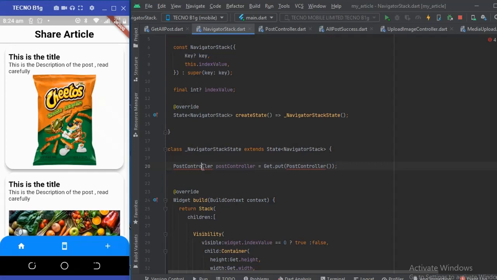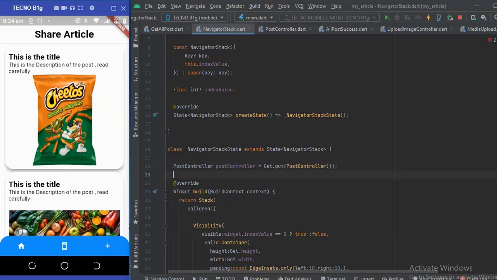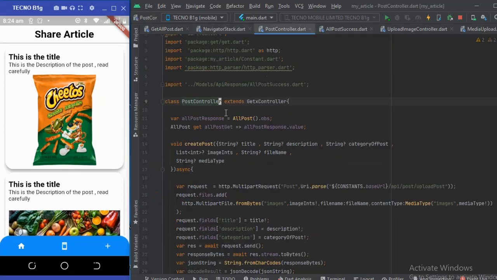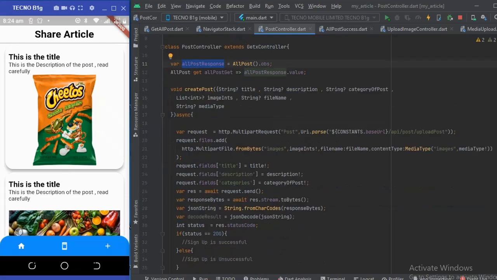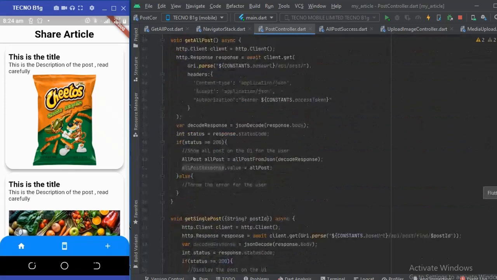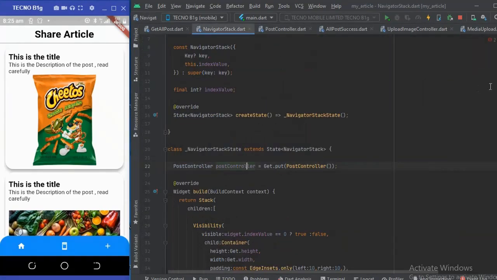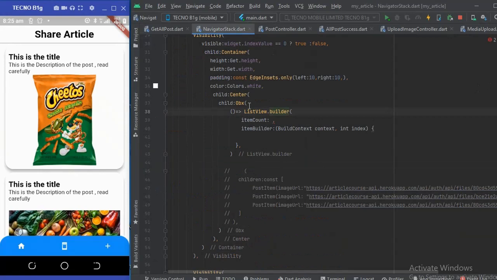Okay, so now we have to import this controller, and then we do the Get.put. Now we have access to this GetX variable that changes. Remember, it changes down here. So whenever we get all posts, we update the variable. Whenever it changes, at the same time, this ListView is going to be updated because it is wrapped with an Obx. It's listening to a GetX.